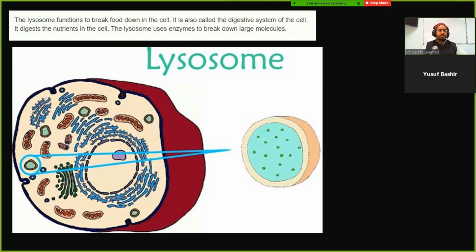But mostly what it does is, when things get old and you need to destroy them and start over again. Say you have some old proteins that have been used up, or there's some damage to them, or that thing isn't needed anymore. Then the lysosome attaches to it, and the lysosome is filled with really acidic material, enzymes. It's kind of like the stomach. What does the stomach do? It digests and breaks everything down, so you can build it back up in some other way. That's what the lysosome does.